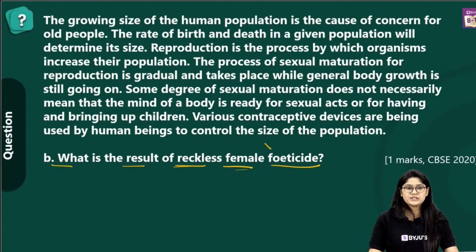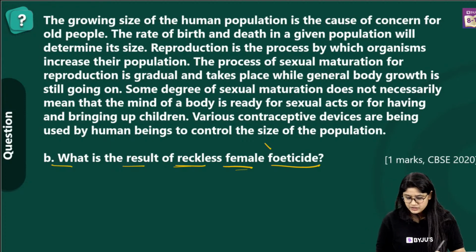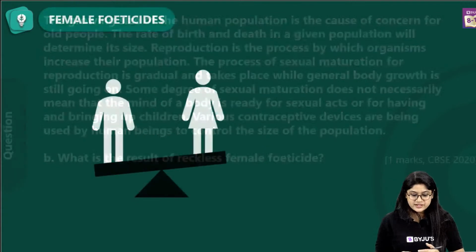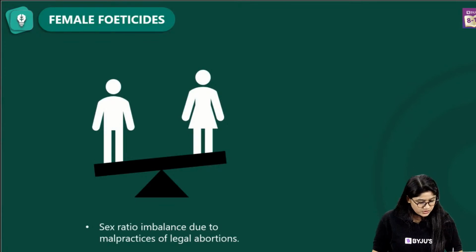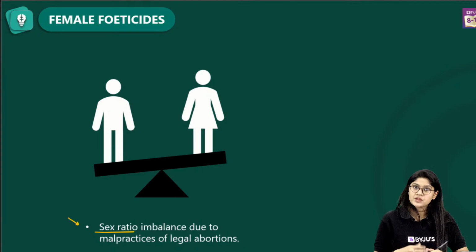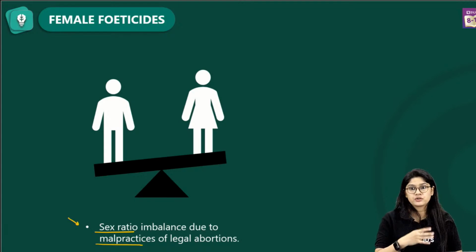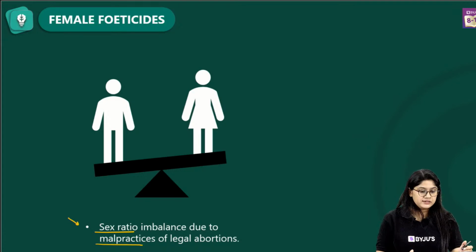Yes, absolutely correct. So you have your idea, right? You know what female feticide is. Of course, we know that there's a sex ratio imbalance due to the malpractice of illegal abortion. There are various places throughout our country or throughout the world where if there is a female child, they would not want her. So of course, this is female feticide. That's a very easy answer.